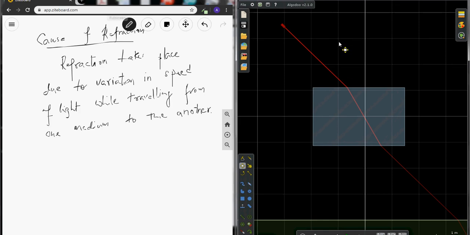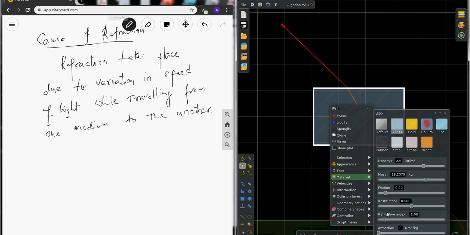Here is the normal. These are the two interfaces. One interface is this one, and the other is this one. The speed of light here, which is air, is 3 x 10^8 meters per second, and the speed of light here is 2 x 10^8 meters per second, as it is glass. So it is constant from here to here, with no deviation. However, at the other interface, the light undergoes a change in its velocity, and then again it follows.